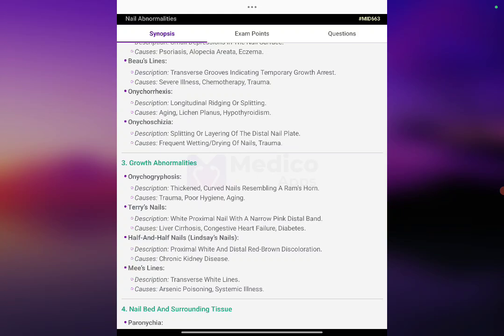Growth abnormalities: onychogryphosis, thick and curved nails resembling a ram's horn, from trauma, poor hygiene, and aging. Terry's nails: white proximal nail with a narrow pink distal band, seen in liver cirrhosis, congestive heart failure, and diabetes. Half-and-half nails, Lindsay's nails: proximal white and distal red-brown discoloration, seen in chronic kidney disease. Mees lines: transverse white lines, seen in arsenic poisoning and systemic illness.